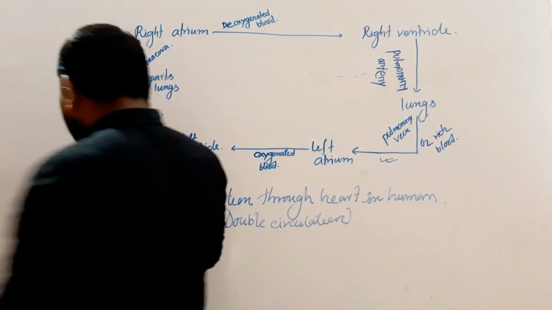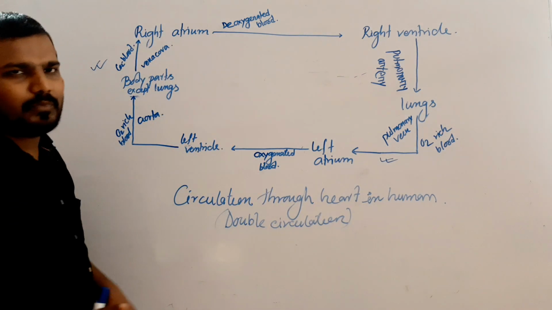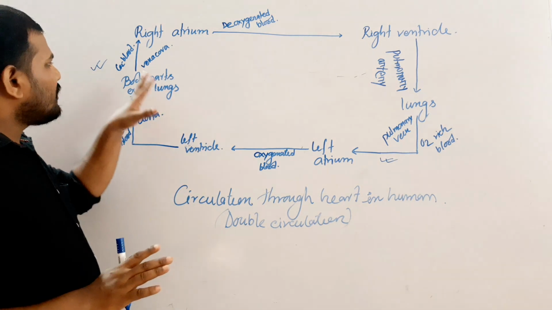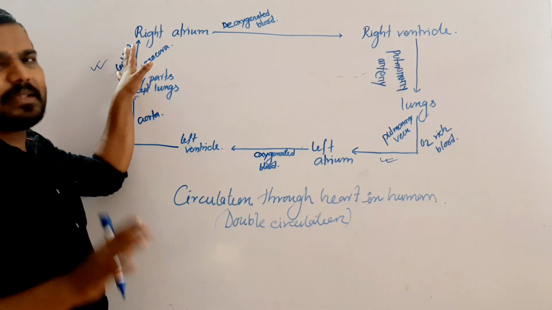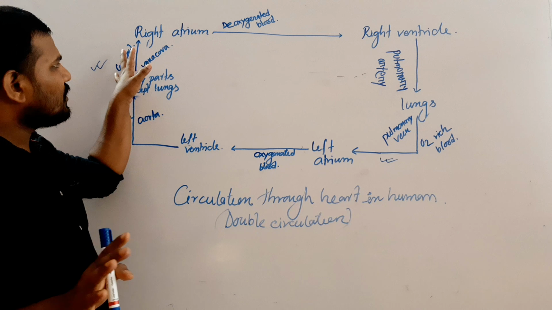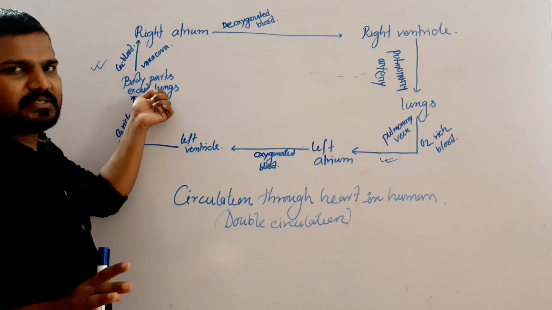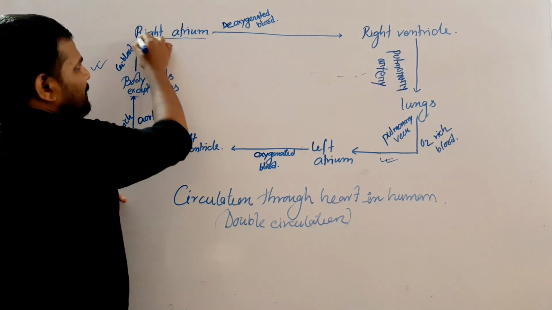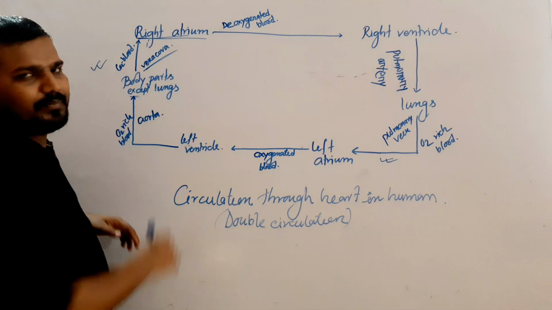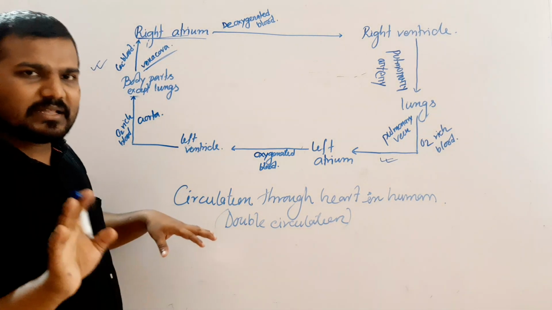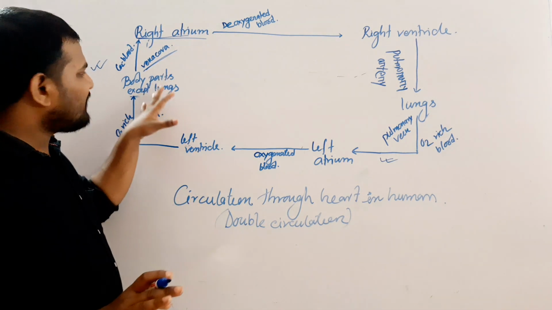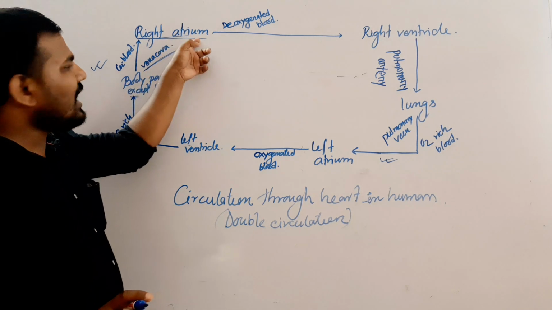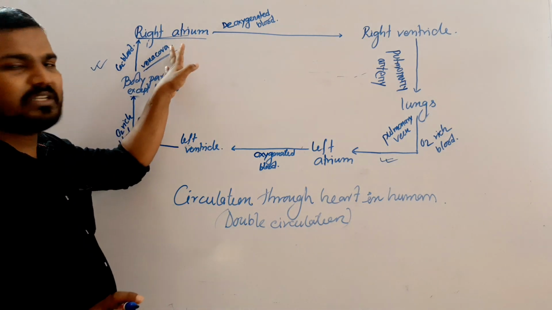Now during the diastole, what happens? First, the deoxygenated blood from the body parts is circulated to the right atrium through the vena cava.